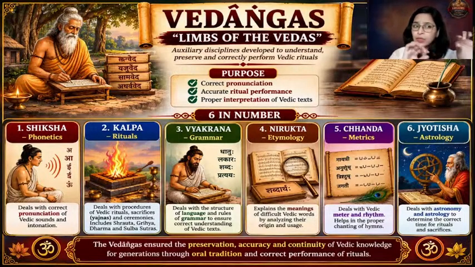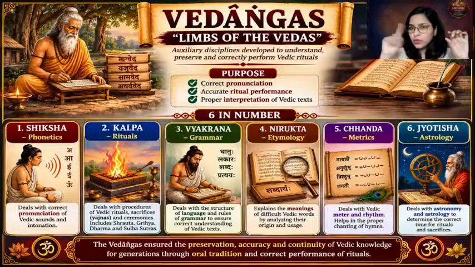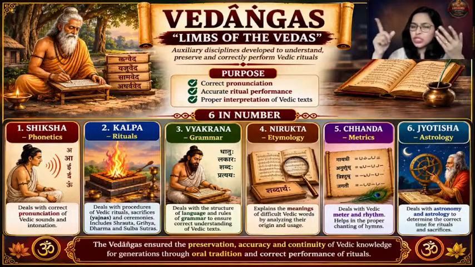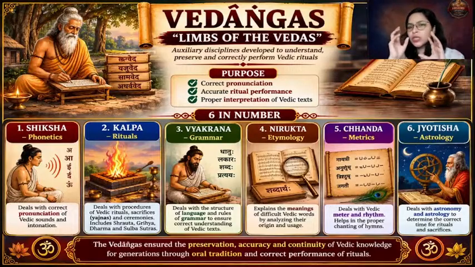In UPSC, they had given the Sanskrit words and you have to match with the English meaning. Okay. So Shiksha: phonetics, sound, pronunciation. You can remember it like S for Shiksha, S for sound, and then link it with phonetics. Kalpa is with respect to ritualism. Vyakaran, we all can guess, it's grammar. Nirukta, it's the etymology. Chanda, it's metrics. And Jyotish, we all know.